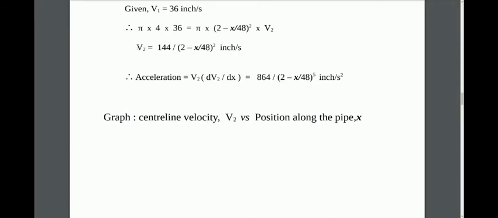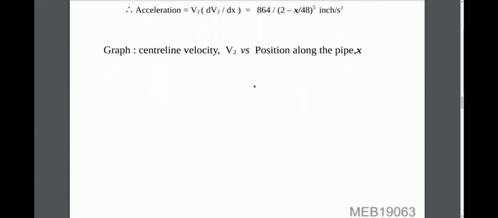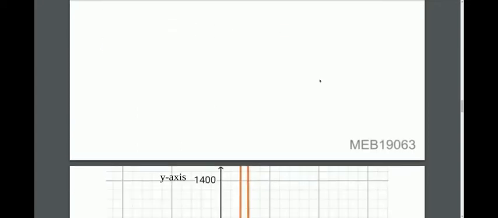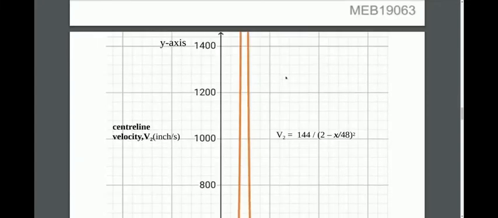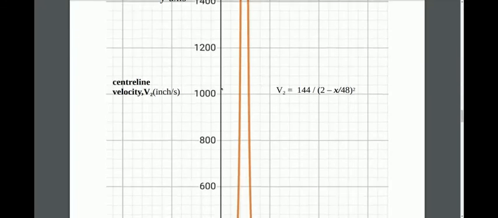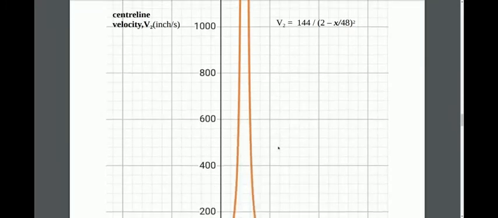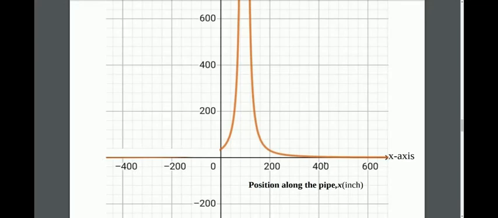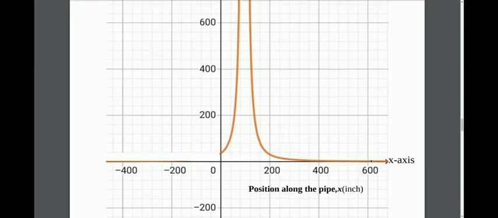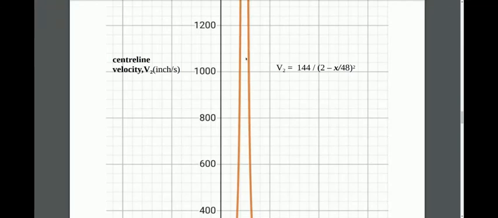Now we have the expression for center line velocity V2 and the required acceleration. So we will now proceed to draw the graphs. The first one is center line velocity V2 versus the position along the pipe x. And here we go, this is the graph. Along the y-axis we have the center line velocity V2 in inch per second, and along the x-axis we have the position in inch. This is the expression for V2.